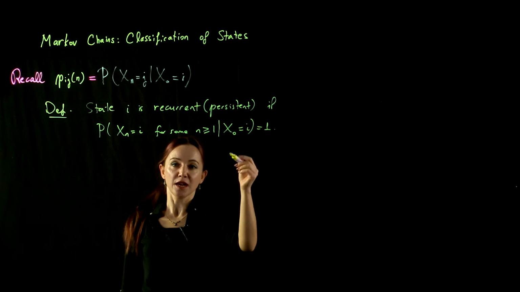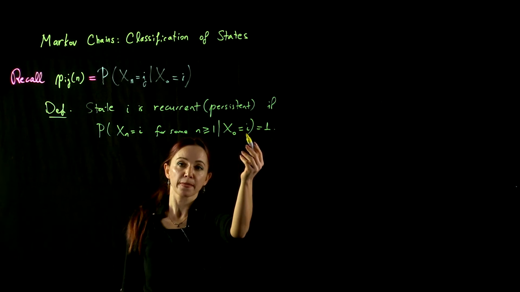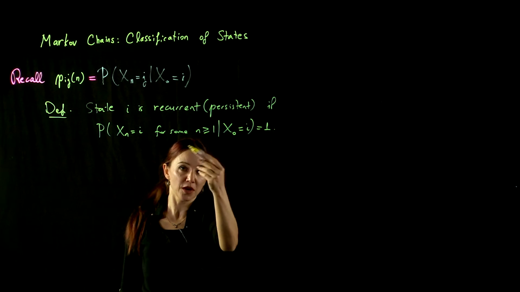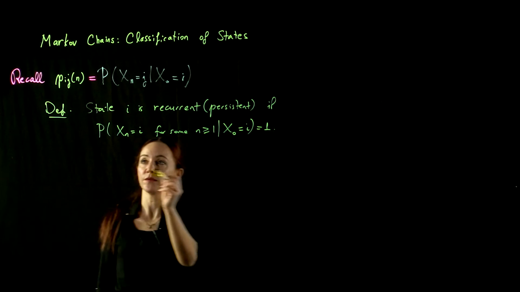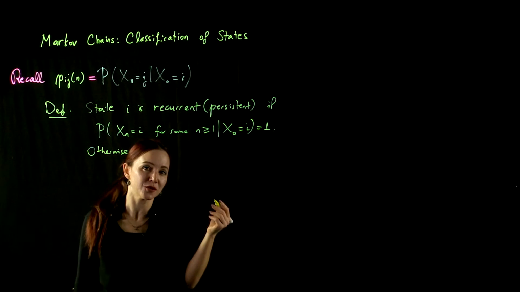This means that given that the process started in state i, it will return to state i at some time in the future with probability 1. Otherwise, state i is known as transient.